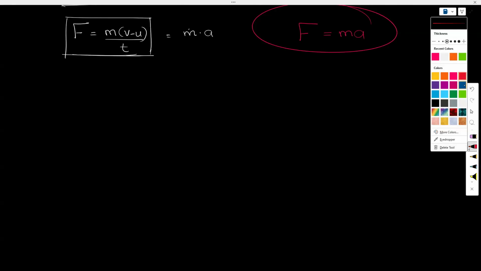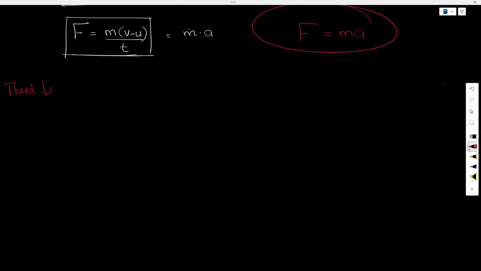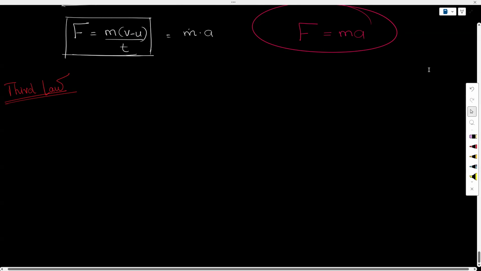So we will try and understand Newton's third law, and then we will go into the questions, right? The third law is saying that whenever there is an action, there is an equal and opposite reaction. But what exactly is that?